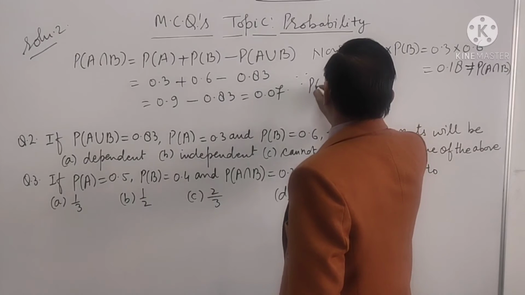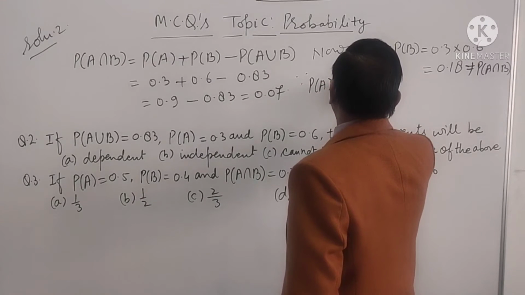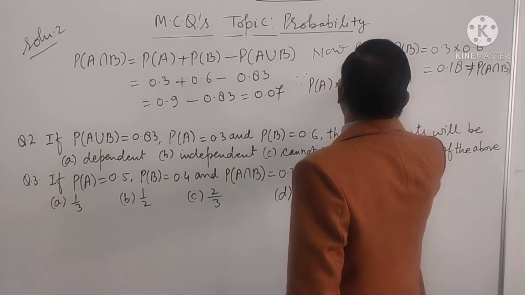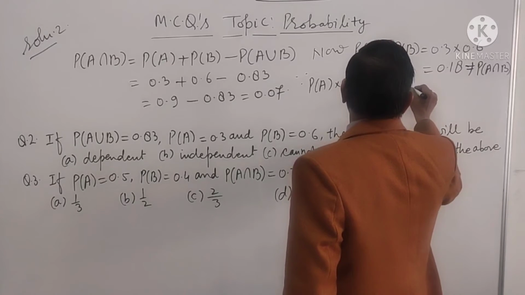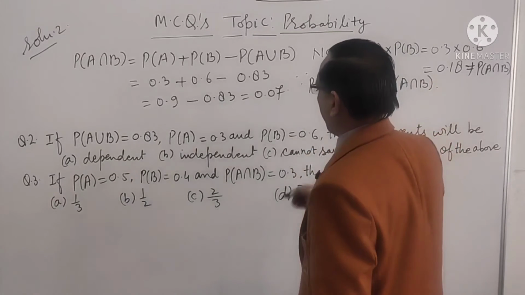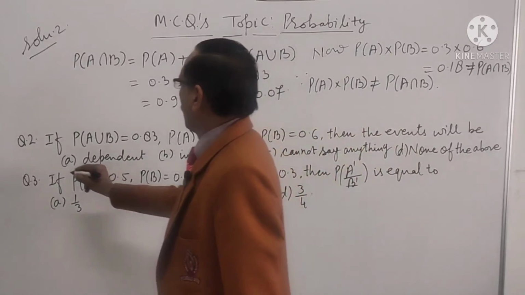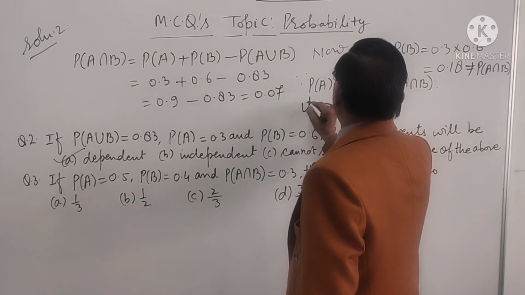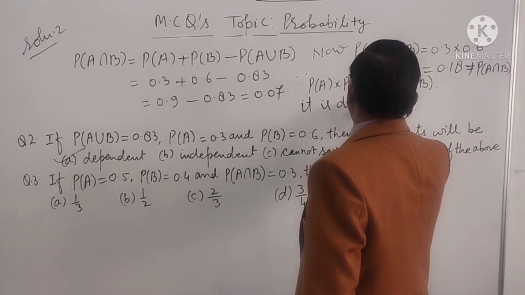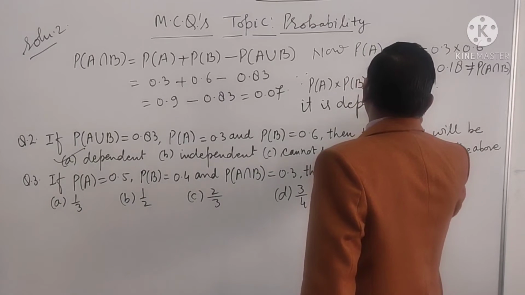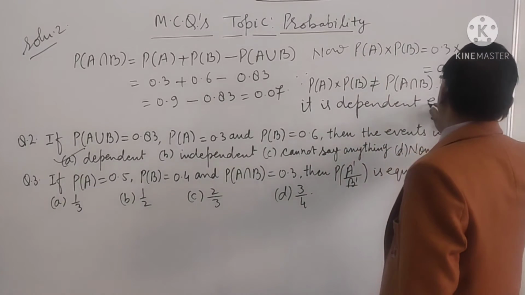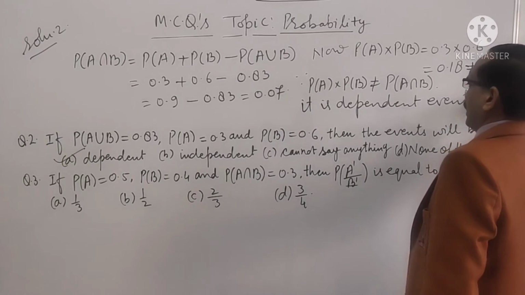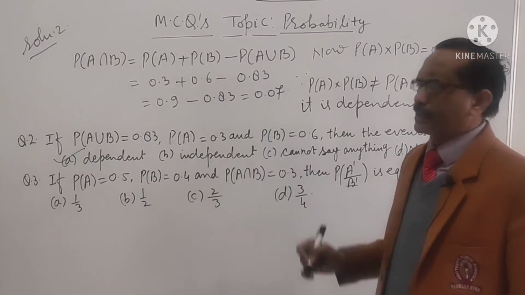Since P(A) into P(B) is not equal to P(A intersection B), therefore it is a dependent event. It is dependent. Then the events are dependent, and the A option is correct here.